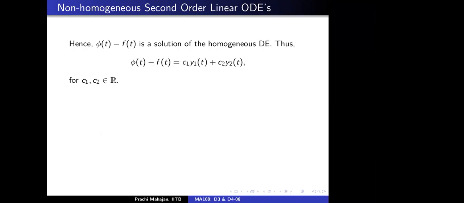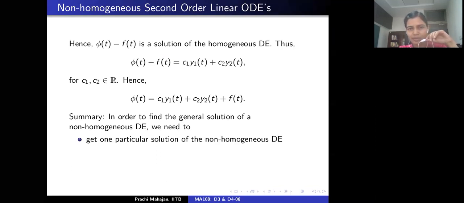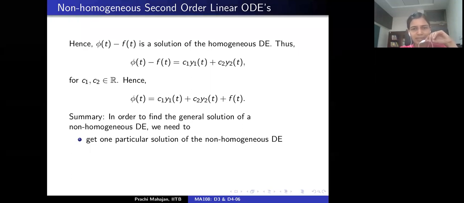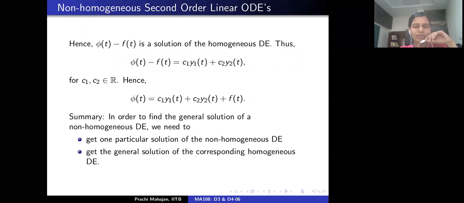Okay, all right. So I would like to summarize this discussion. Something to keep in mind is that in order to find the general solution of, in this case, a second order linear non-homogeneous differential equation, what you do is get one particular solution of the non-homogeneous differential equation, and what you need is the general solution of the associated homogeneous differential equation. With these two bullet points, you are done. You have found the general solution of the second order linear non-homogeneous differential equation. Correct?